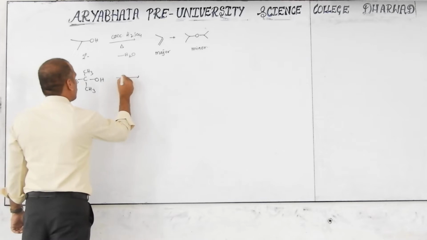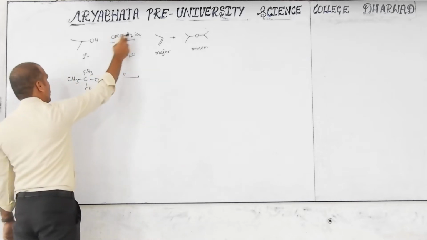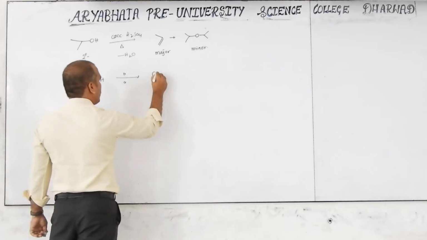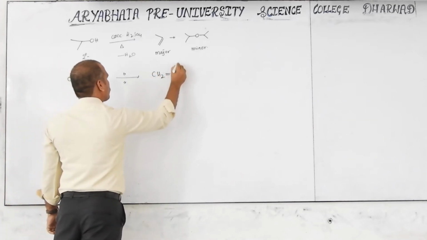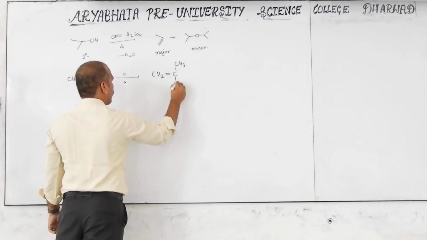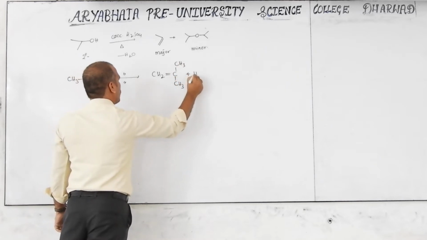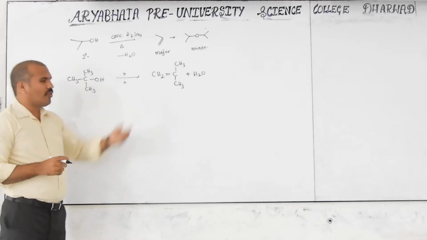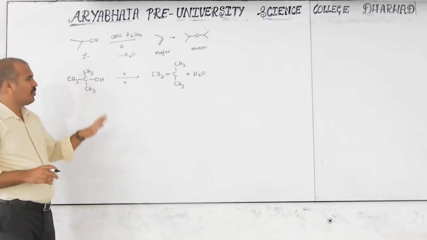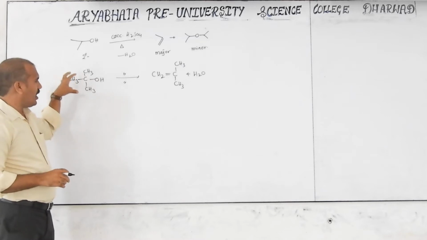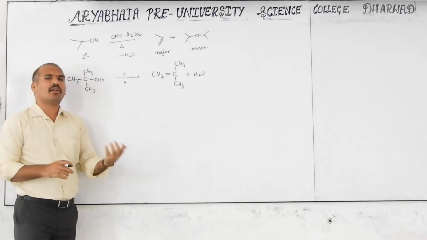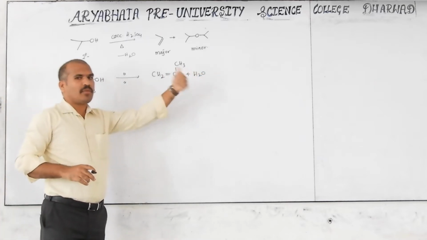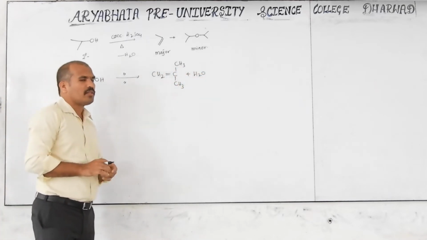this also leads to the same, with concentrated H2SO4 and the heat symbol given. You have to consider that this will give an alkene plus a water molecule. So here the ether formation is totally inhibited because it is very sterically hindered. A sterically hindered alcohol always leads to the elimination reaction only. That's why there is no substitution, and the minor product is also not formed. This is the only major product.